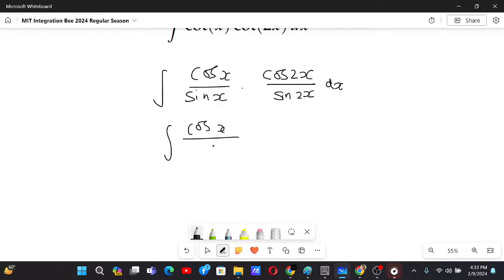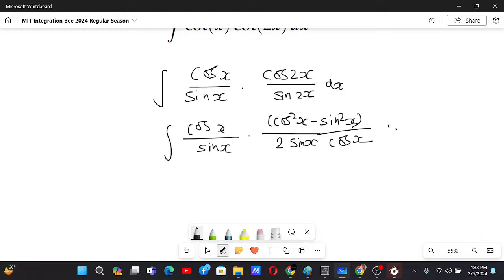Cos x by sin x, and then cos square x minus sin square x by 2 sin x cos x dx. Now the cos cancels out. I can take 1 by 2 outside and then divide these expressions by sin square x. That gives me cot square x minus 1 dx.